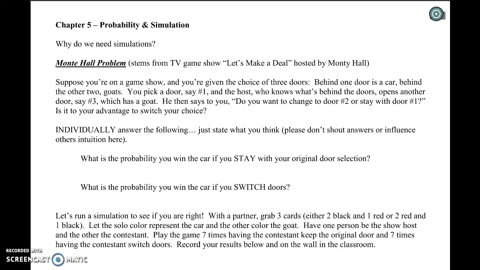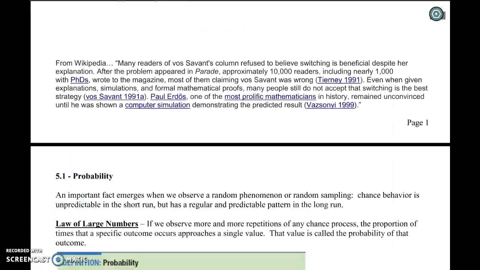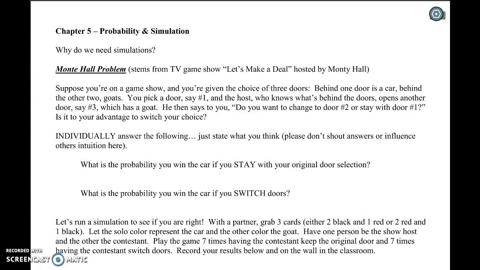All right, chapter 5 is about probability and simulation. Some students and some teachers think that probability is one of the more difficult sections in the textbook, and I can say that over the years my probability scores on the AP Stat test have been the lowest sub scores, I guess. So I don't know what that really means. Just stay on top of it and try to do a lot of practice problems, and it will come better.